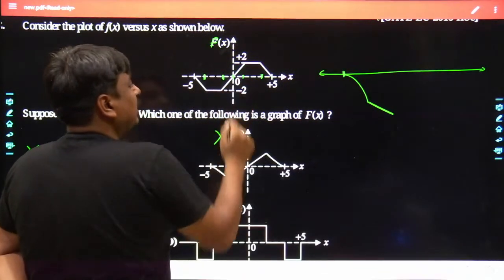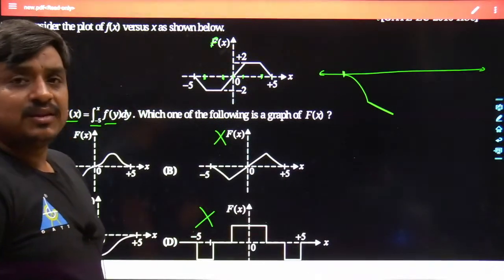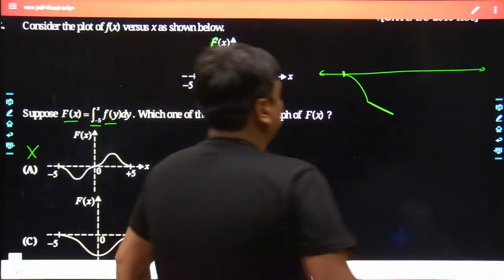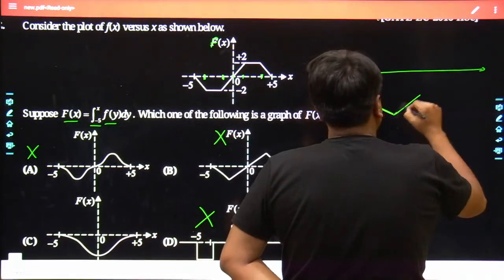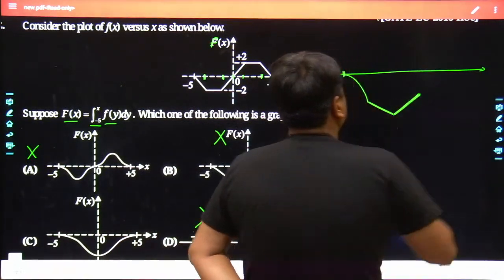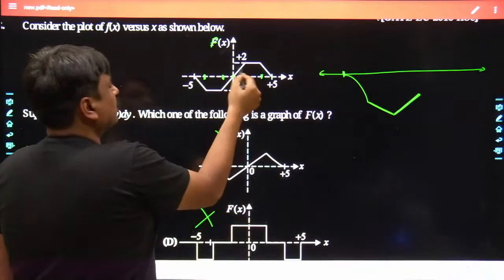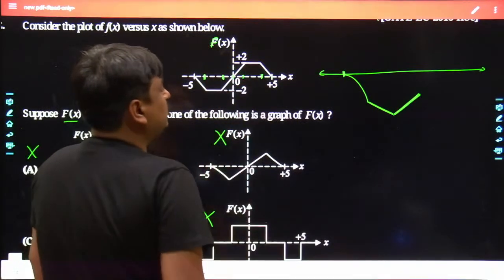It has become a straight line with a positive slope. What change would you have? You would have another straight line, which would be increasing in nature, something like this. Now again the next part has come. It has become flat now. So according to that, you can draw this complete figure.